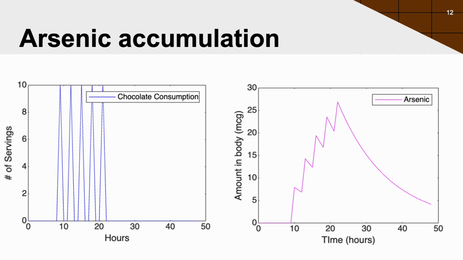Since arsenic does not accumulate over long periods due to its short half-life of around 10 hours, we focused on a brief 10-hour period of high consumption similar to the holiday binge scenario. In this case, large amounts of chocolate were consumed. Over a total span of 50 hours, arsenic levels peaked at around 27 micrograms, but by the end of the 50 hours, less than 5 micrograms remained.